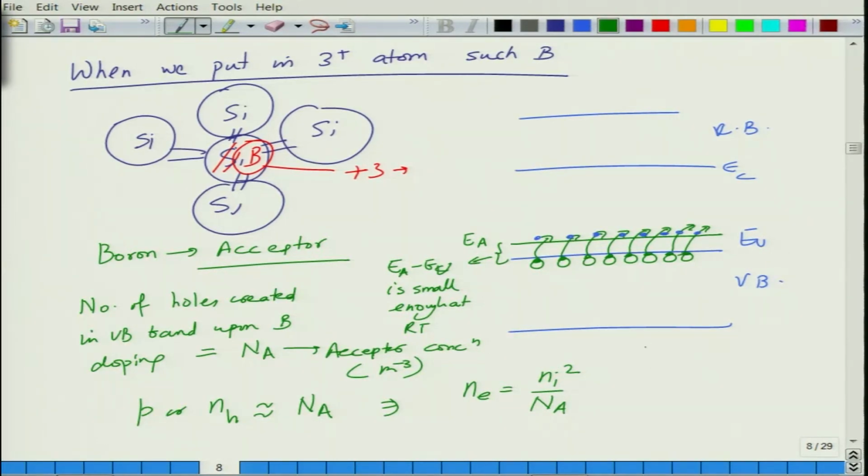So, basically in P type, NH is much larger than Ne. That is why it is called a P type semiconductor. So, this is a P type semiconductor.